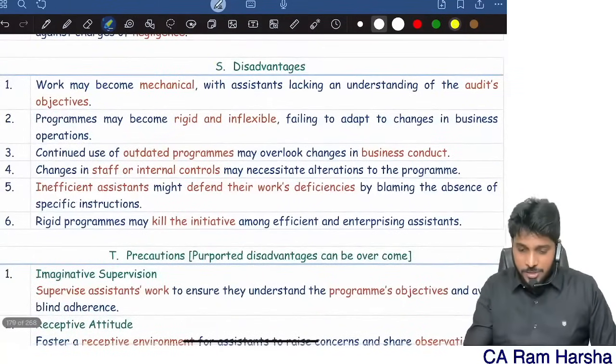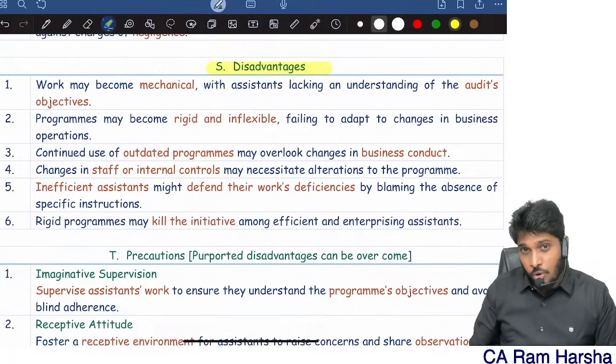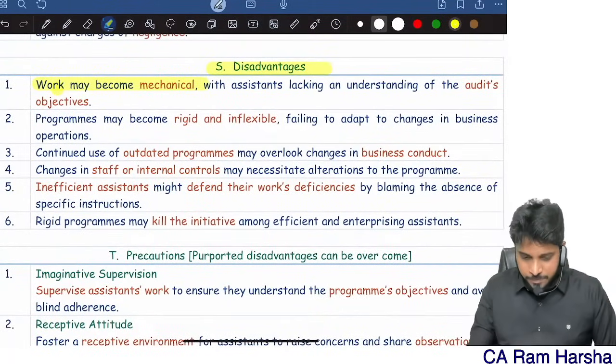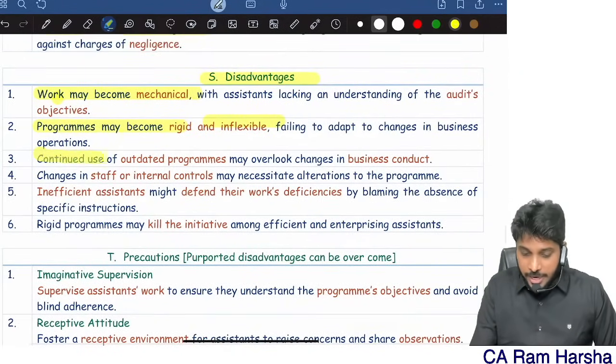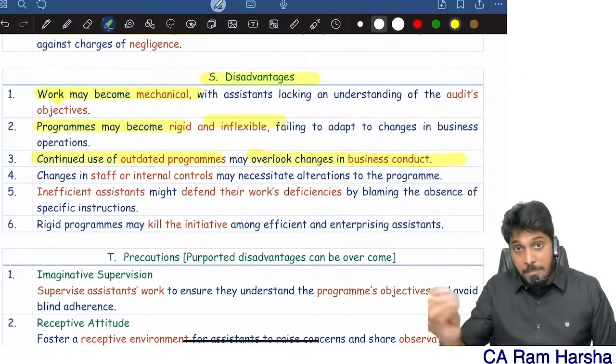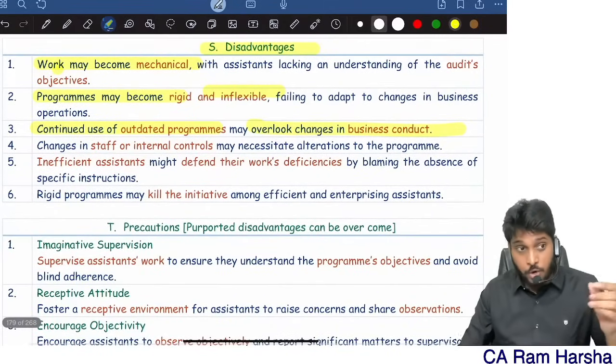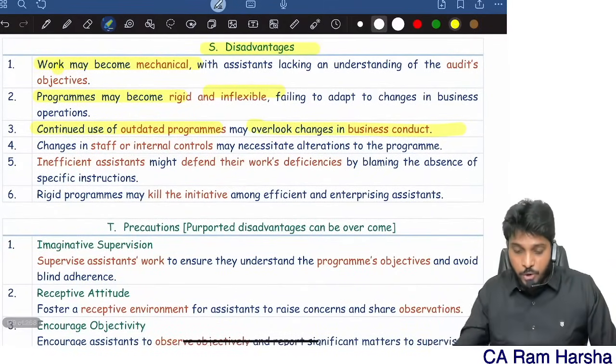Then disadvantages. Since the program is rigid, inefficient people, for example, work may become mechanical. The program sometimes may become rigid and inflexible. Continued use of an outdated program may overlook changes in the business. So the program has to be updated. That is the reason we have to update the program.